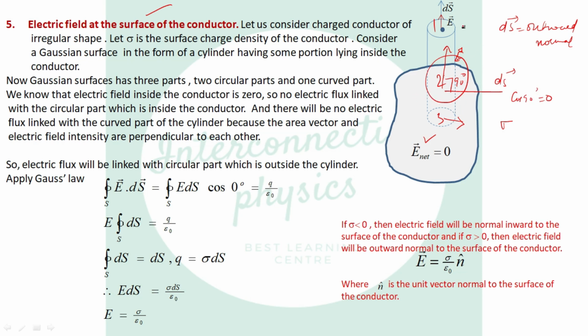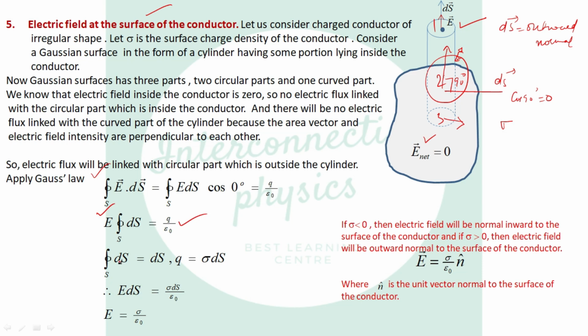So the curved part also corresponds to 0 electric flux. Now we come to the first part of the cylinder, in which E and ds vector are parallel to each other. So let us apply Gauss theorem. Closed integration of E dot ds equals E ds cos 0 degree. Cos 0 is 1 and E can be taken outside because on the Gaussian surface electric field value is always the same, equal to Q over epsilon naught.